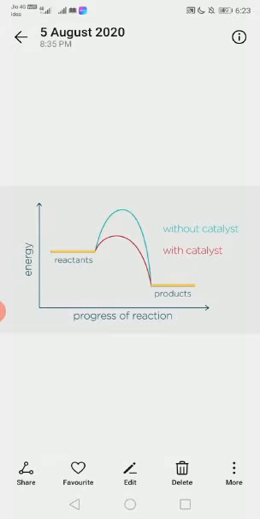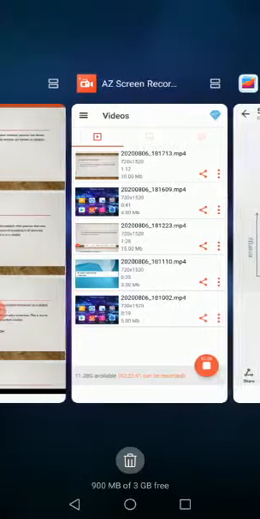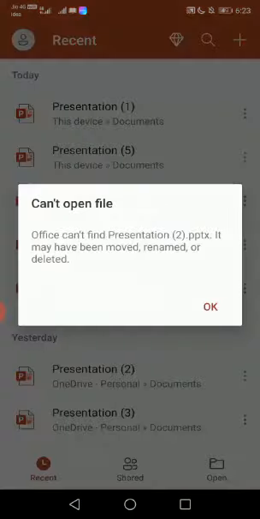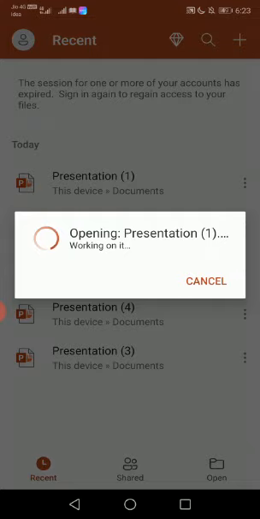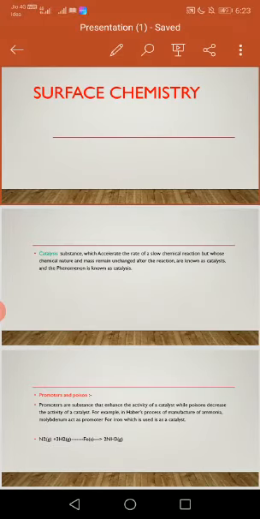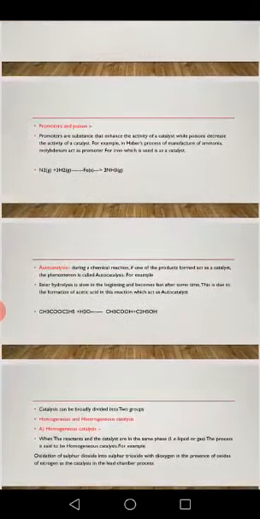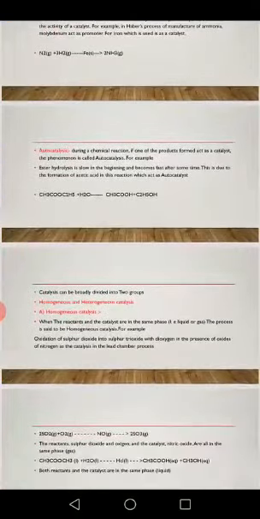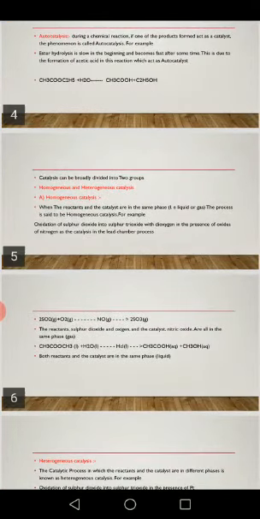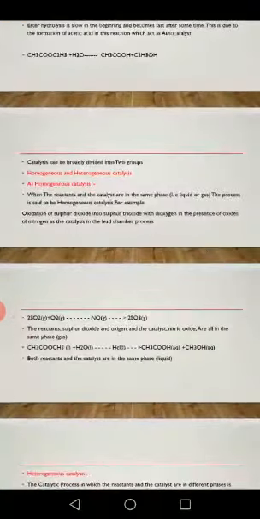Dear students, catalysis can be broadly divided into two types.